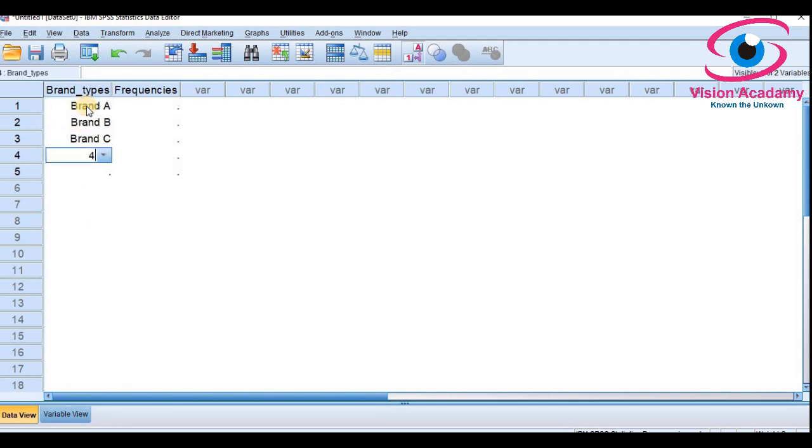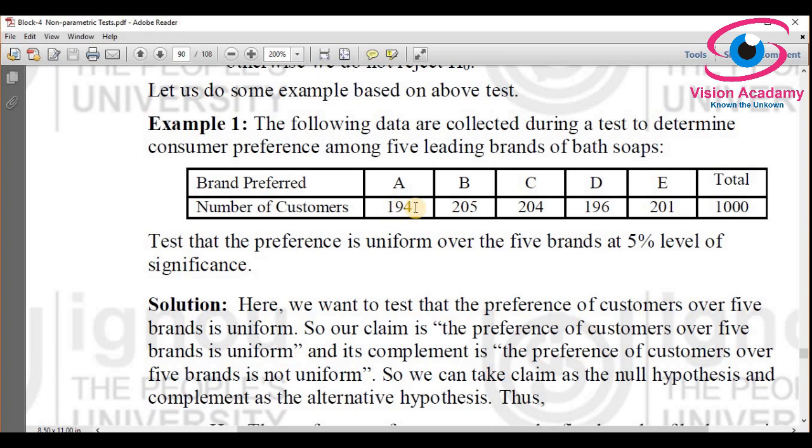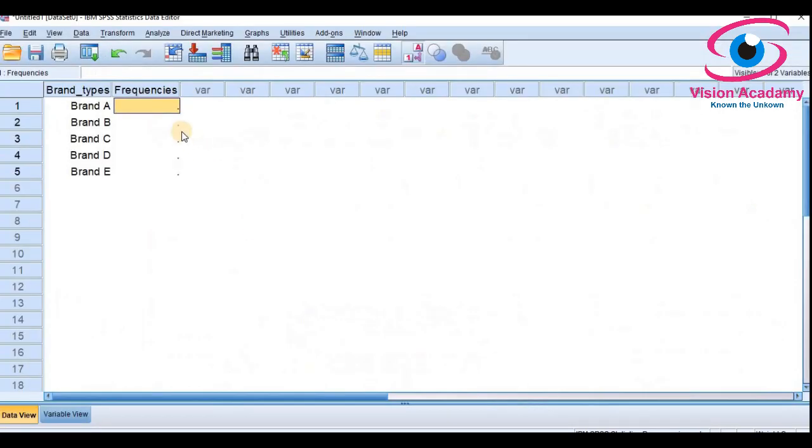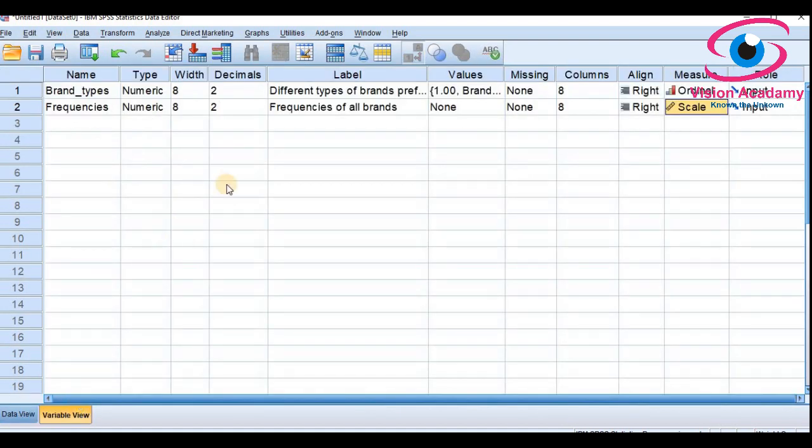We'll just enter here the frequencies of each respective brand: 194, 205, 204, 196, 201. These are the 5 types of brand preference and their respective frequencies, and I have entered the data.